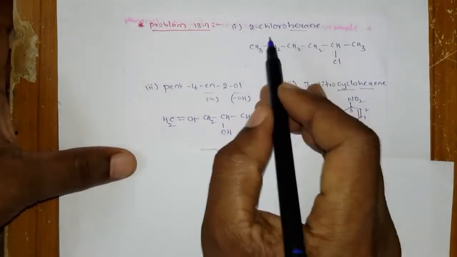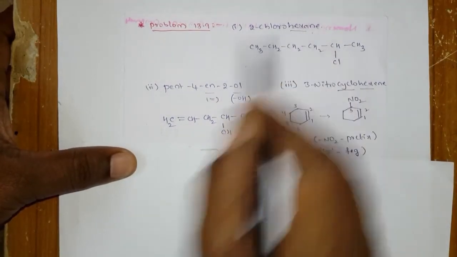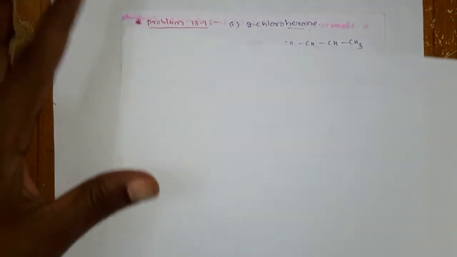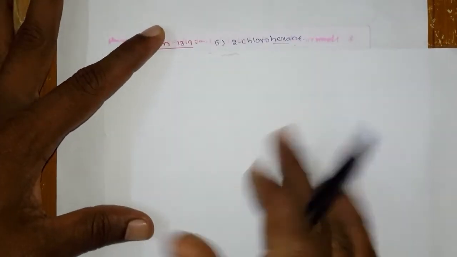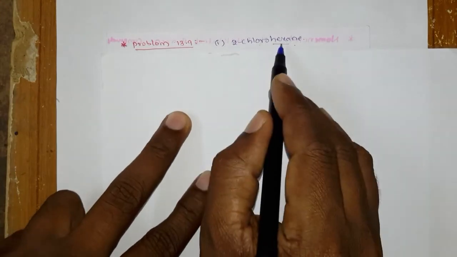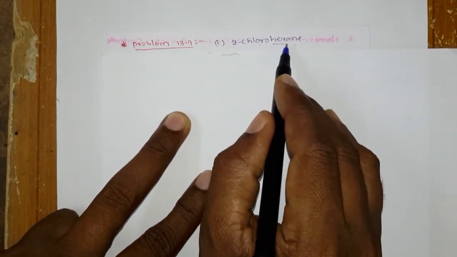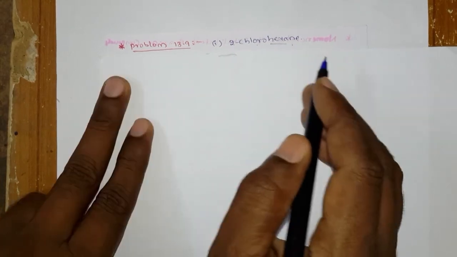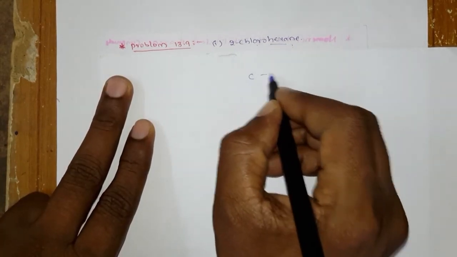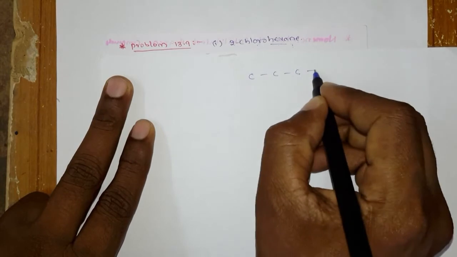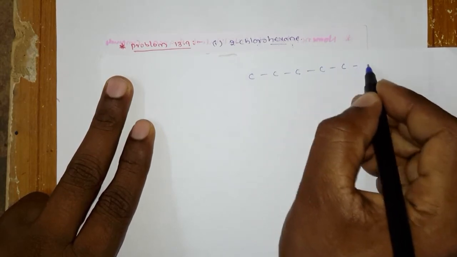What is the first name? 2-chlorohexane. Let us assume you know this name. First you assume hexane. Hexane means it is an alkane with 6 carbons, so you write carbons 1 2 3 4 5 and 6.